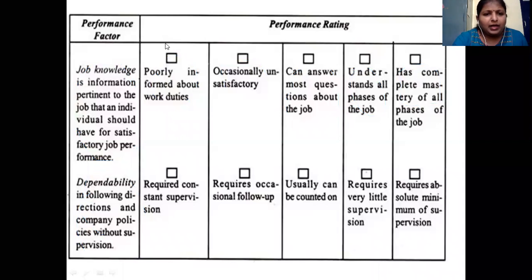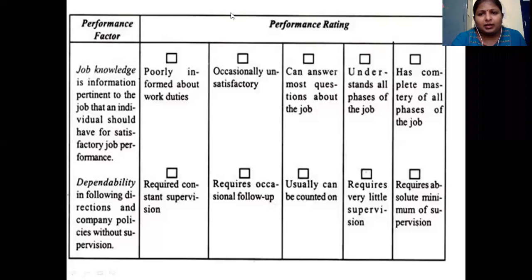So keep in mind, guys, always the negative rating will get one score, that is number 1, then second 2, then 3, 4, 5. So the highest score always gets the highest number here. That is the positive score. So here he has complete mastery of all phases of the job.